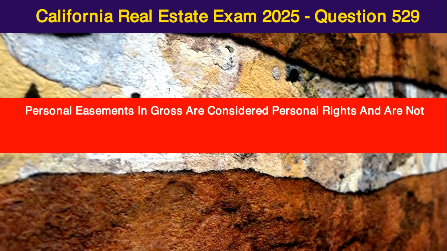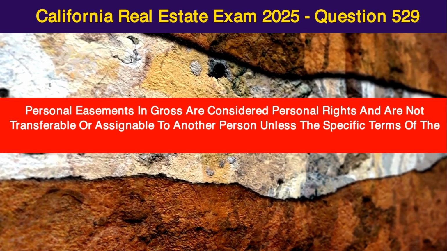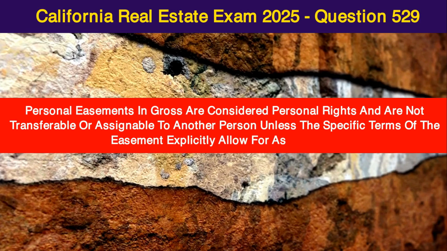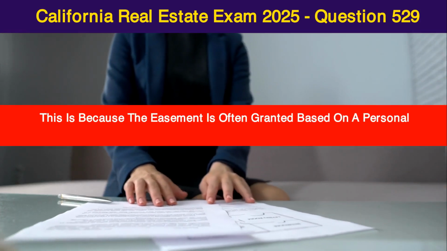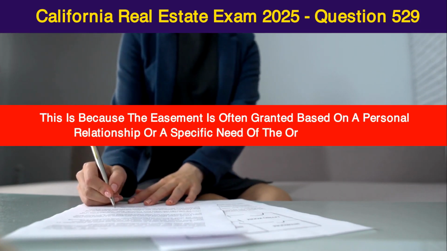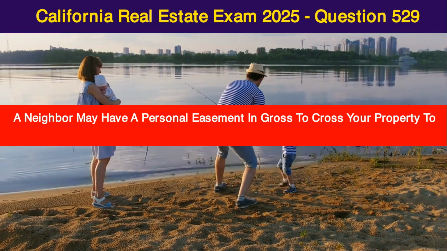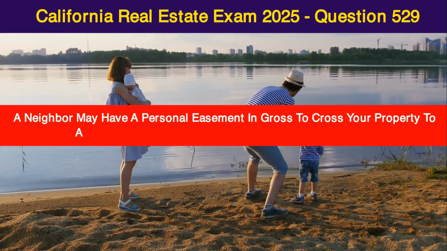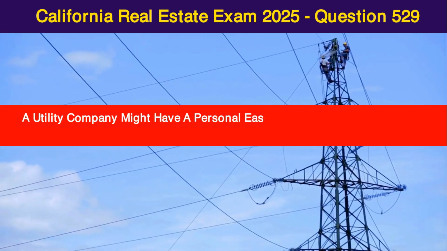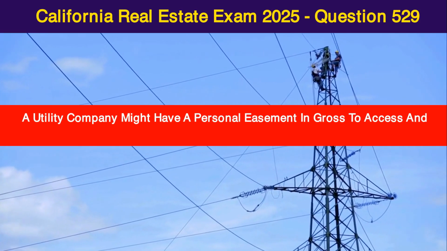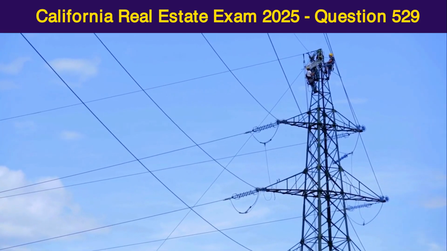Personal easements in gross are considered personal rights and are not transferable or assignable to another person unless the specific terms of the easement explicitly allow for assignment. This is because the easement is often granted based on a personal relationship or a specific need of the original grantee. A neighbor may have a personal easement in gross to cross your property to access a fishing spot on the lake behind your house. A utility company might have a personal easement in gross to access and maintain power lines that run across your property.